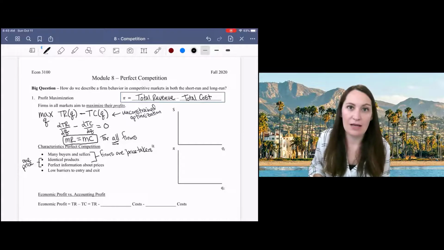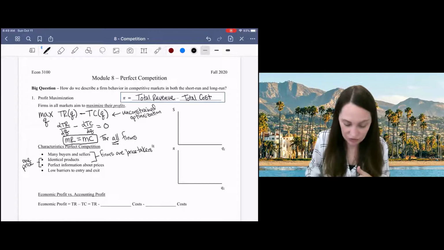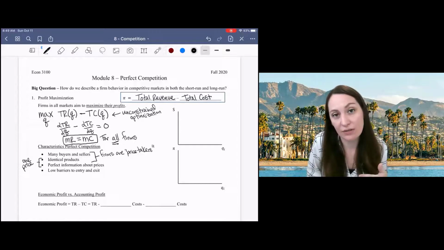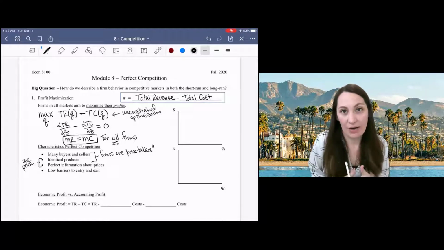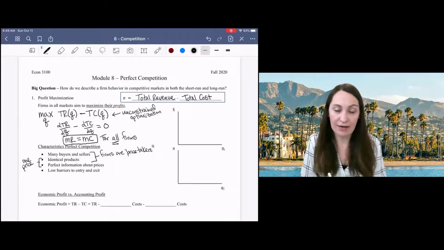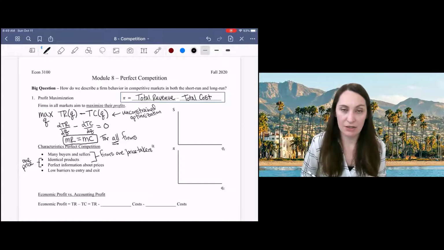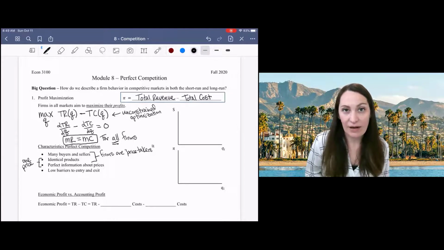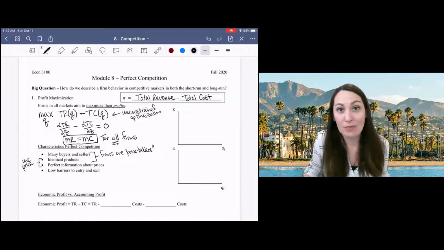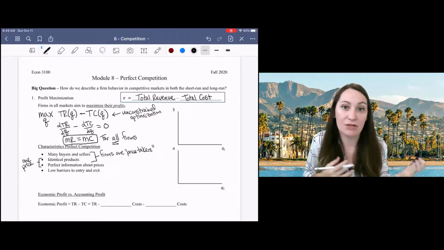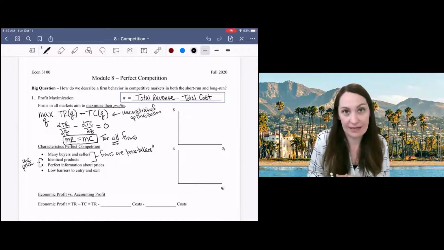The last one, the no barriers to entry and exit, really has more to do with long run firm behavior. So we'll talk about how firms behave in the short run, observing the price and making their production choice. And then we'll also talk about how firms behave in the long run. How do we decide whether or not to go out of business, or maybe to open a firm in this market, entry and exit.